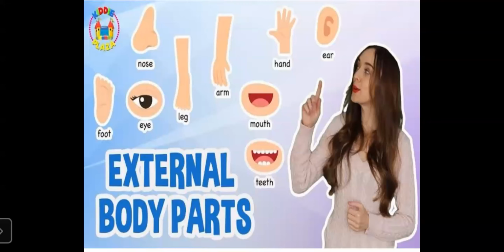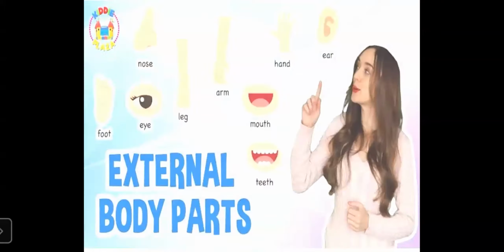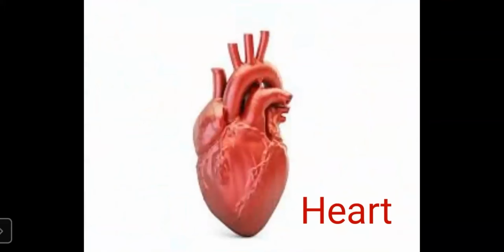Then we have seen 6 internal body parts. First one was heart. Where is the heart located? Inside the chest, in the middle, but slightly towards the left side. Our heart size is of our fist size.